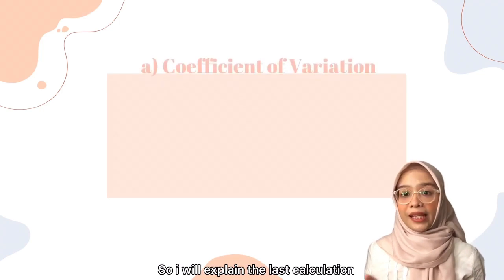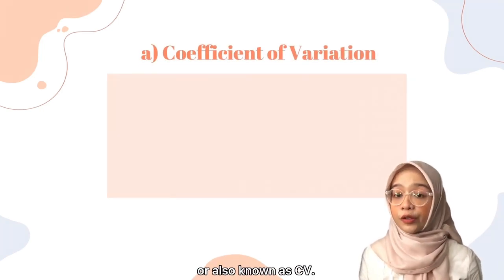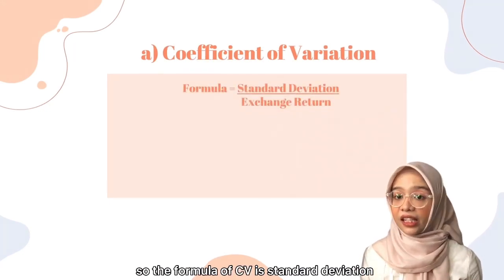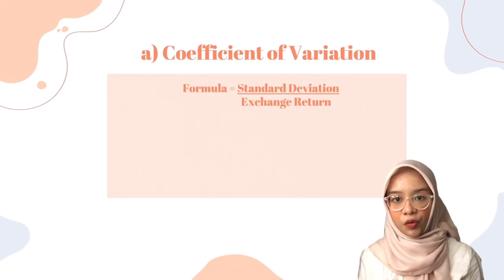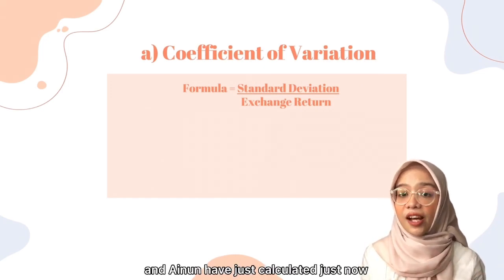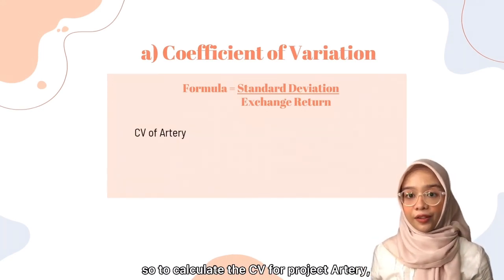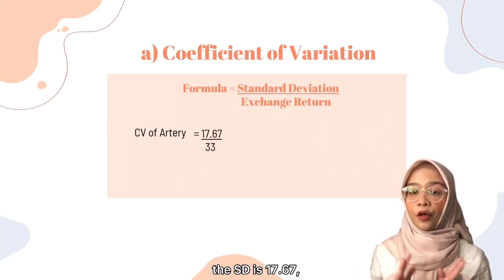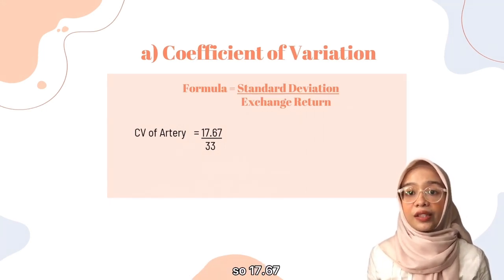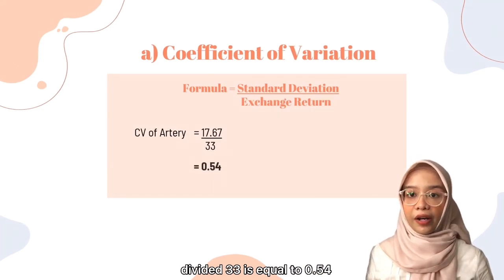So I will explain the last calculation for A, which is coefficient of variation, or also known as CV. So the formula of CV is standard deviation divide exchange return. So we just take the values that me and Ainun have just calculated just now. So to calculate the CV for project artery, the SD is 17.67 and the exchange return is 33. So 17.67 divide 33 is equal to 0.54.